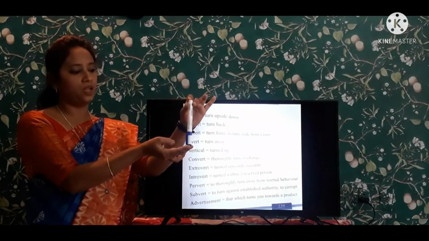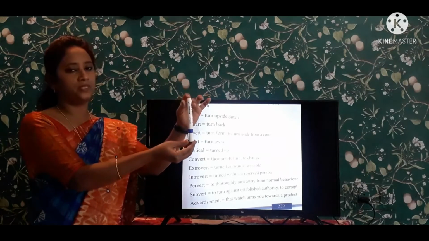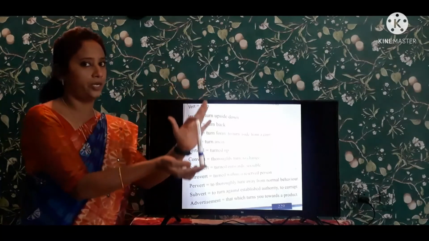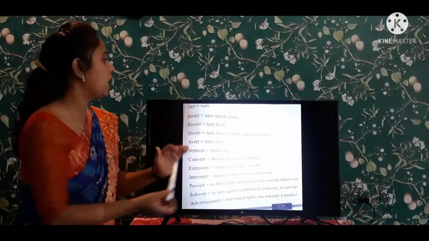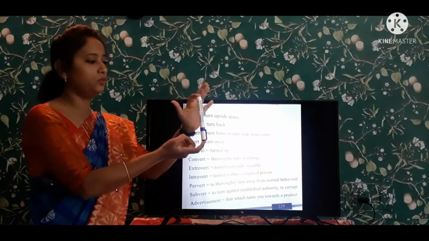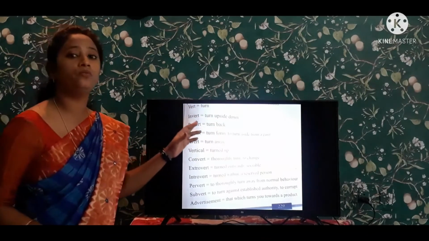The position of the pen is now upside down. This is the upside. Now it comes upside down. This upside, now it is downwards. Turning upside down, upward to downward, is known as the invert. It is known as turning upside down. It is known as the invert.